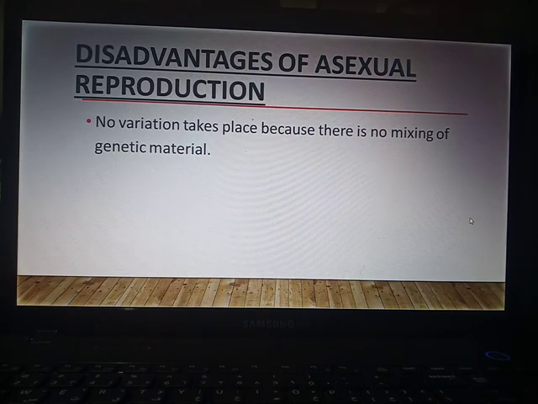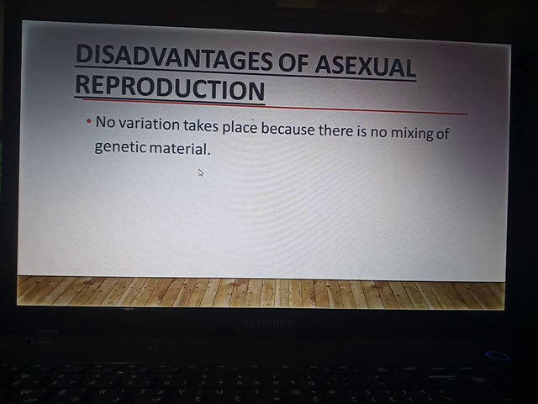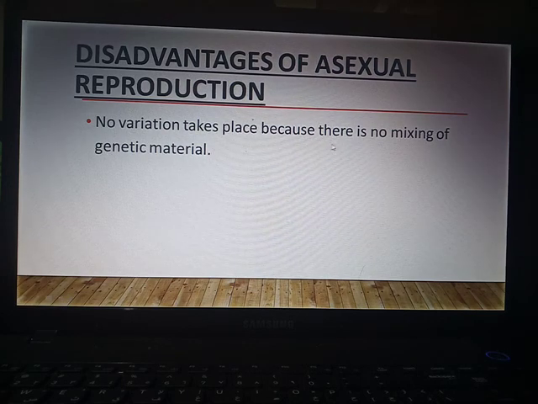No variation takes place because there is no mixing of genetic material. It involves mitosis, that is equational division. In mitosis, no mixing of genetic material occurs. If genetic material does not mix, no variation takes place.